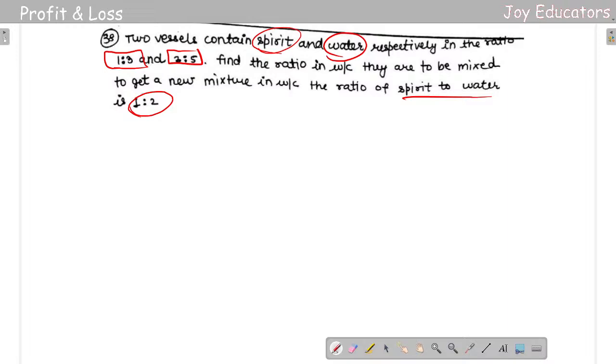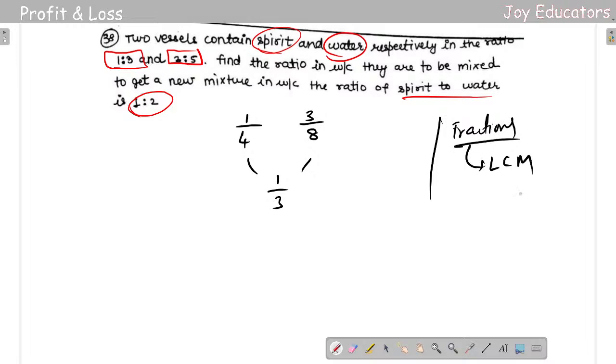So first thing first, let us do with spirit and water. So 1 by 4 and 3 by 8, రెండు ఇచ్చింది 1 by 3. ఇలా ఎప్పుడు ఇచ్చినా సరే రేషియో ఇన్ if there are fractions, try to do the LCM.